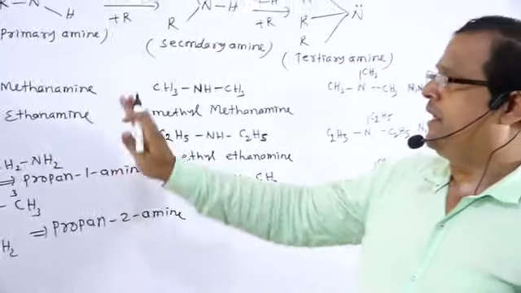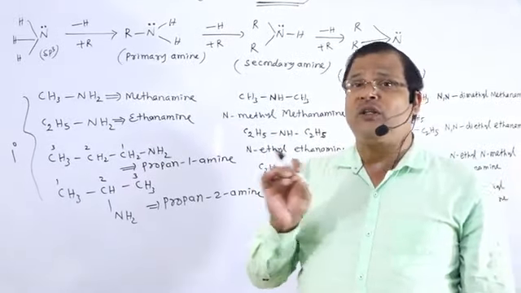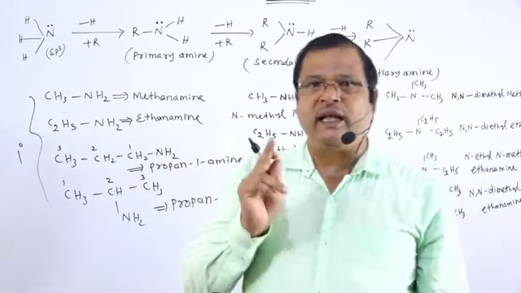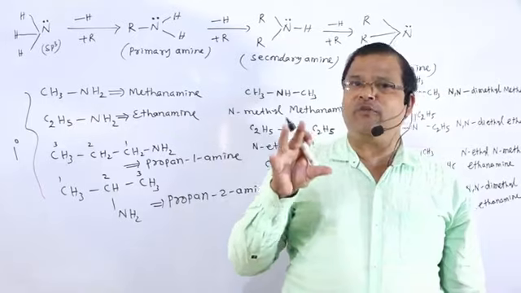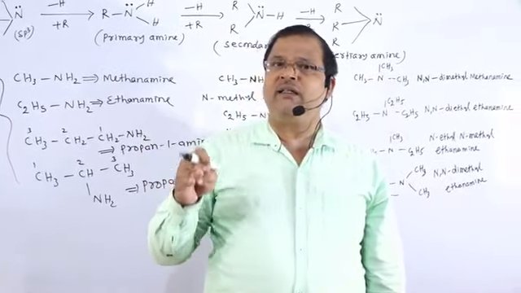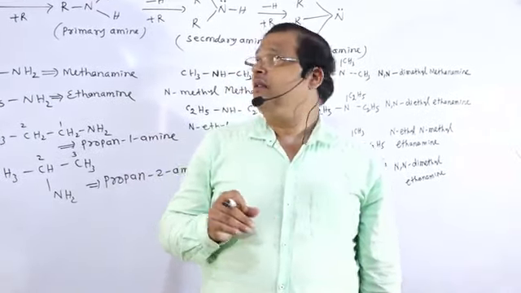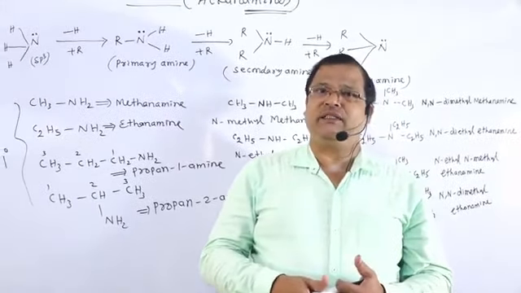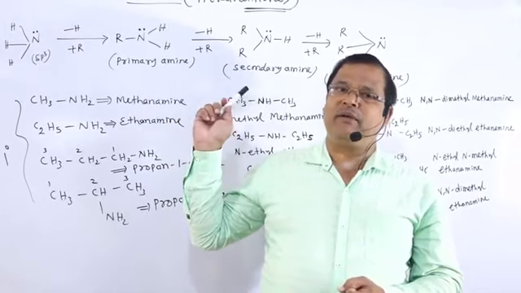Therefore, primary, secondary and tertiary amines are classified not on the basis of the degree of the carbon atom to which the NH group is attached, but on the basis of how many hydrogen atoms of ammonia are replaced by alkyl or aryl groups. That is the definition of amine and the different types of amines.